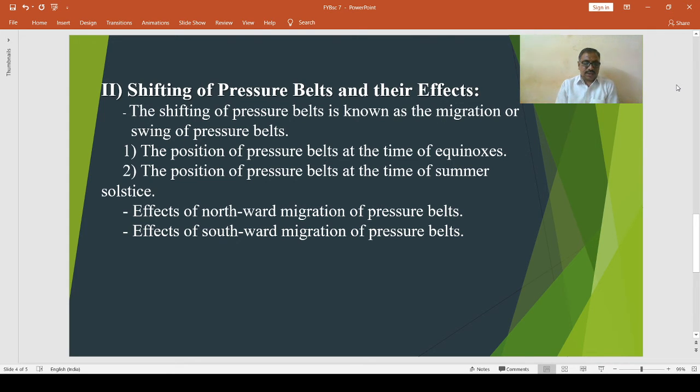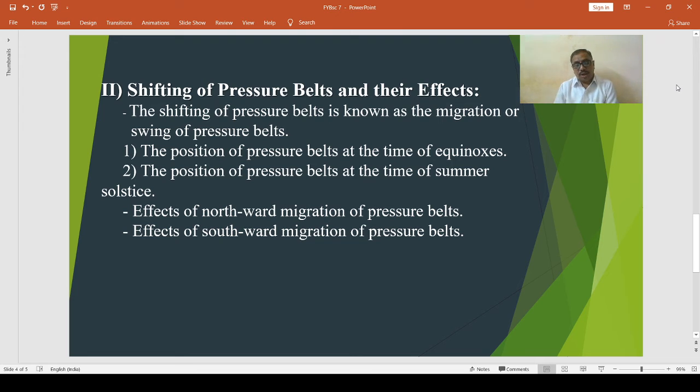This is at the time of the vernal and autumnal equinoxes. There is a considerable north and south latitudinal shift of the wind system as the sun marches north or south of the equator. Then migration of pressure belts.